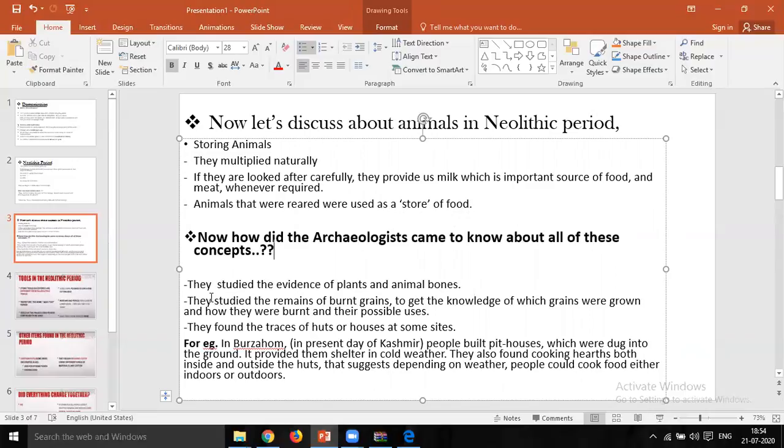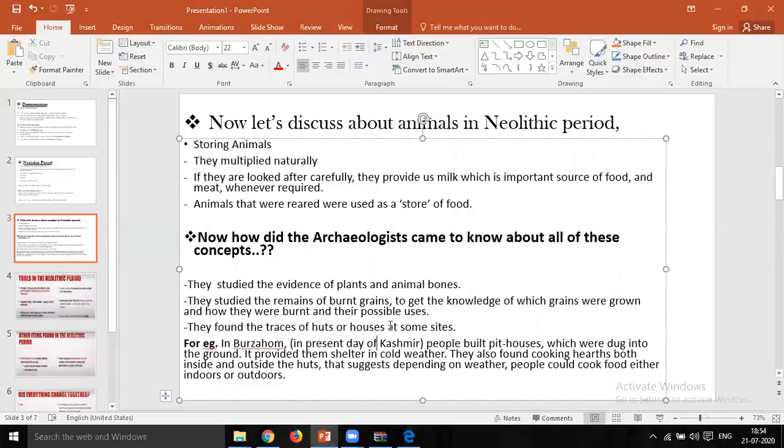First they studied the evidence of plants and animal bones, and the remains of burnt grains to get knowledge of the grains that were being grown and their possible uses. They also found traces of huts as well as houses at some sites.